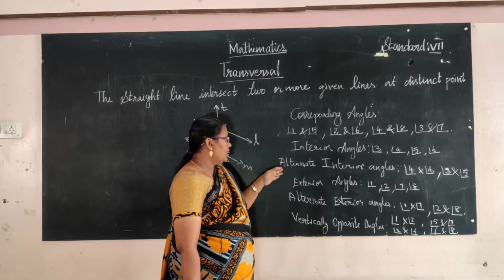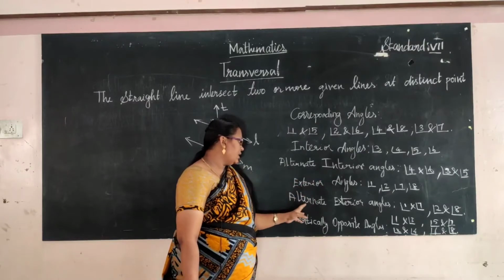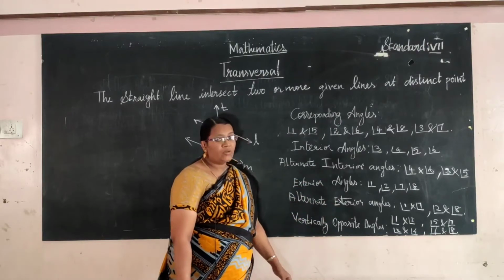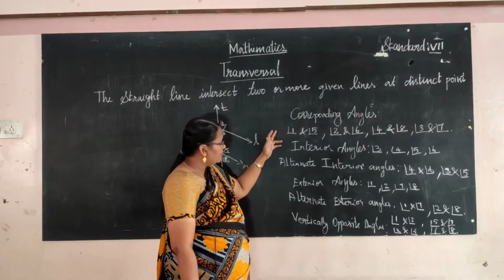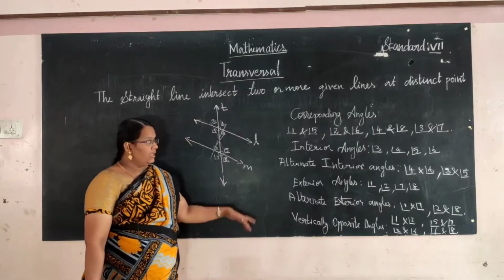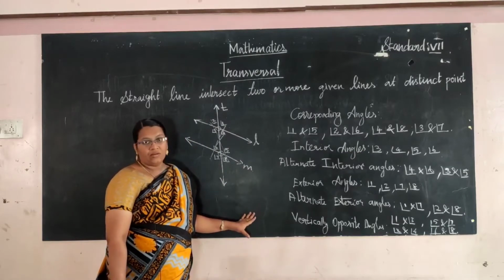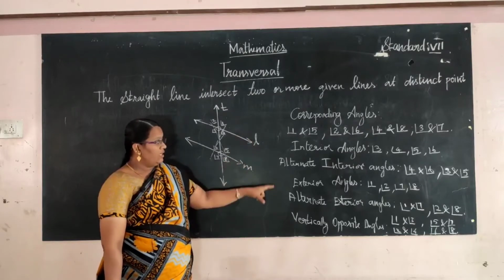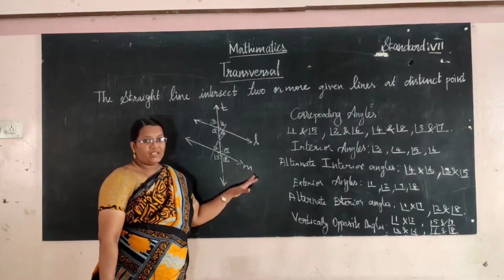The interior angles make the alternate interior angles and alternate exterior angles also. Totally we have learned 6 types of angles. These are very important to apply in problems. Only if we learn this concept well can we solve all the application problems.